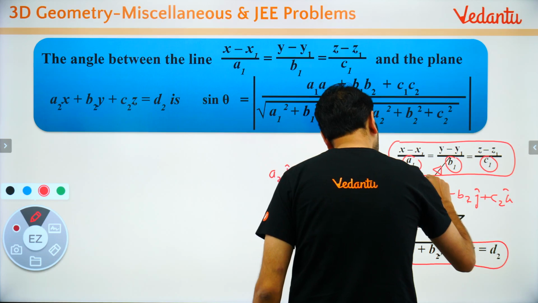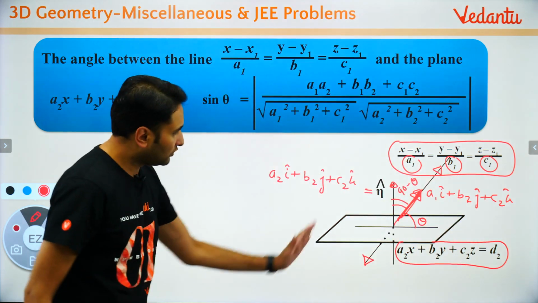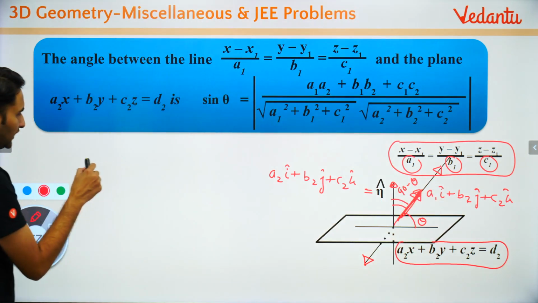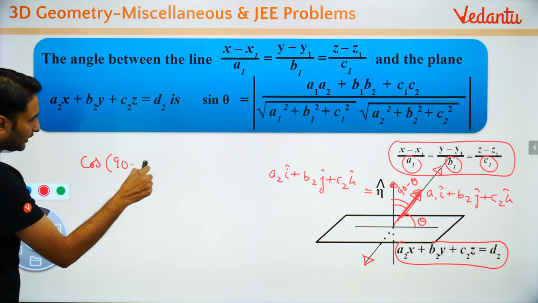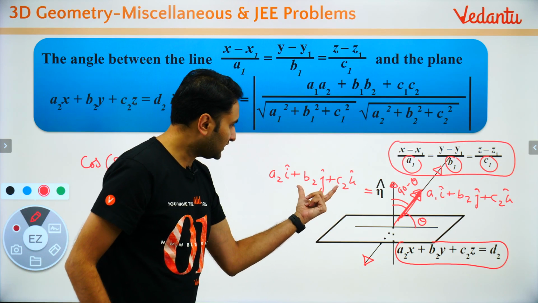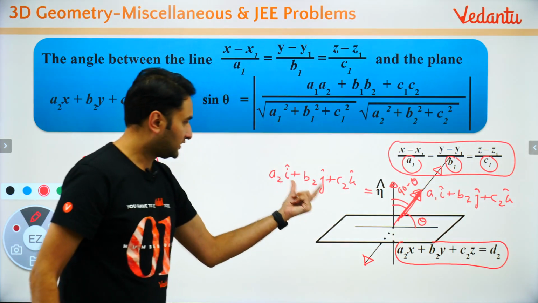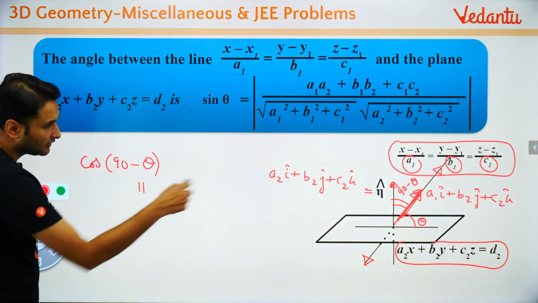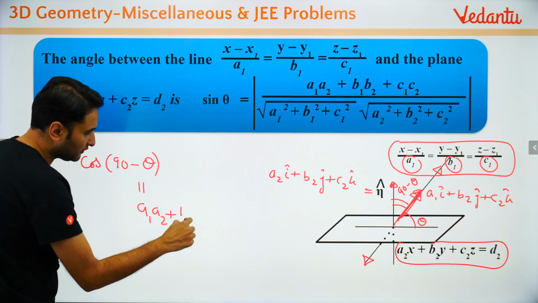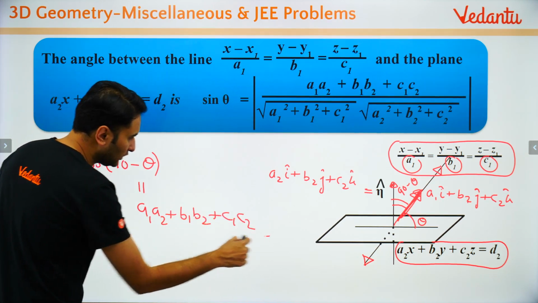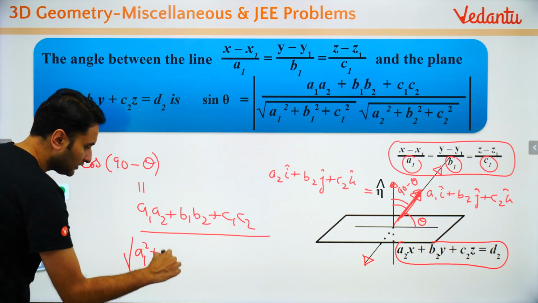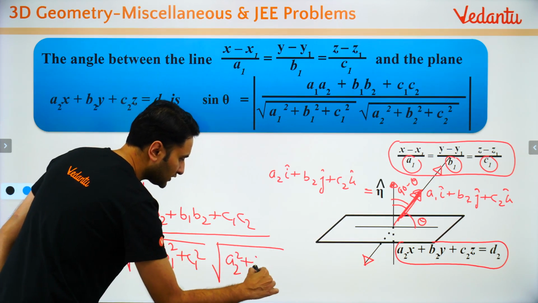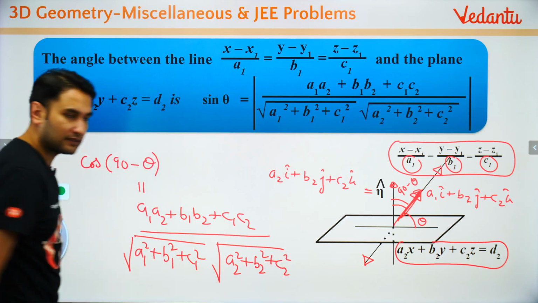ये एंगल बच्चों क्या है? 90 minus theta. So you know this direction. So what can you find out? You can find out cos of 90 minus theta is this normal dot the direction of the line. तो बच्चों क्या हो जाएगा? This will be a1 a2 plus b1 b2 plus c1 c2 upon under root of a1 square plus b1 square plus c1 square, a2 square plus b2 square plus c2 square. समझ में आया सबको ये?